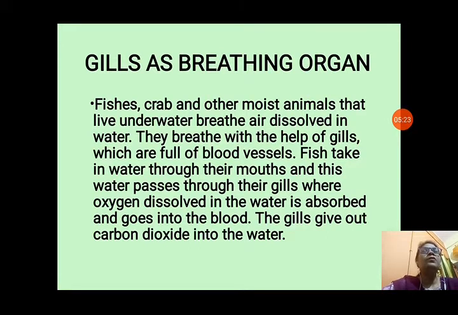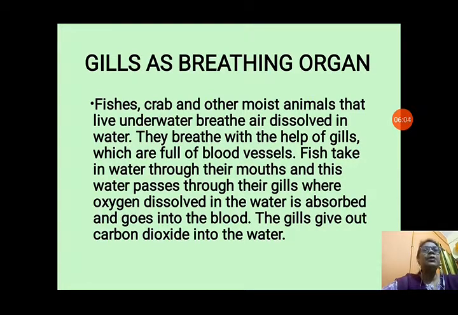Gills as breathing organ. Fishes, crabs and other animals that live underwater breathe air dissolved in water. They cannot take oxygen from the air, so they take the oxygen dissolved in water only. They breathe with the help of gills, which are full of blood vessels. Fish take in water through their mouth, and the water passes through their gills, where oxygen dissolved in water is absorbed into the blood. Oxygen is absorbed by the blood vessels present in the gills, and it goes into their blood.